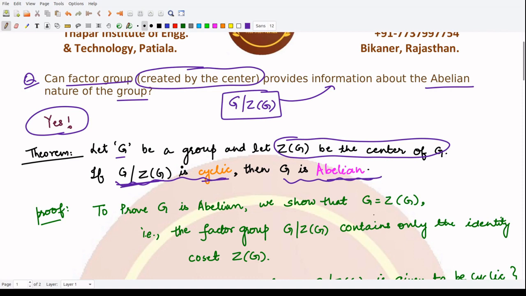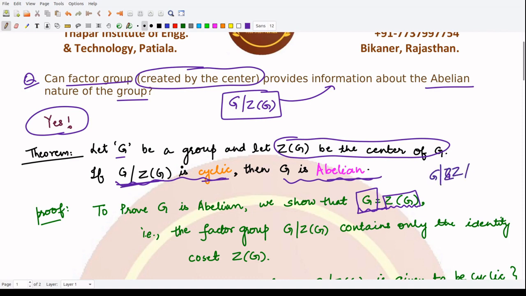So for proving that G is abelian, we need to show that each element in G commutes, right? So that means each element in G is also present in the center of G. Why? Because in the center we have all those elements which commute with all the other elements of the group, right? So if the group is itself equal to the center group, so that means we are taking the subgroup as equal to G, the trivial subgroup,